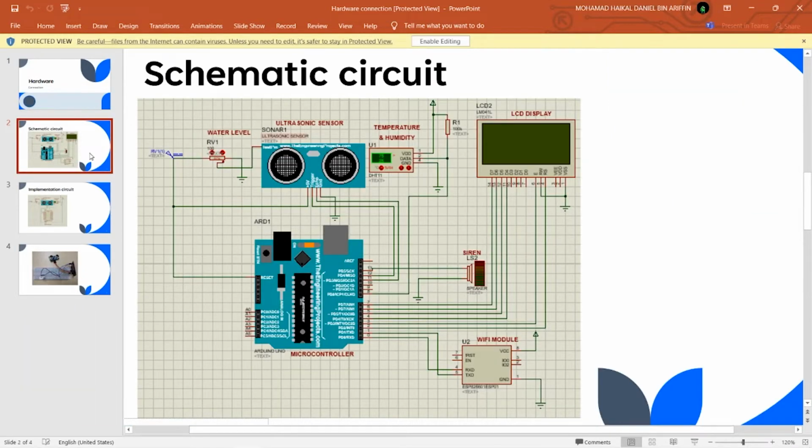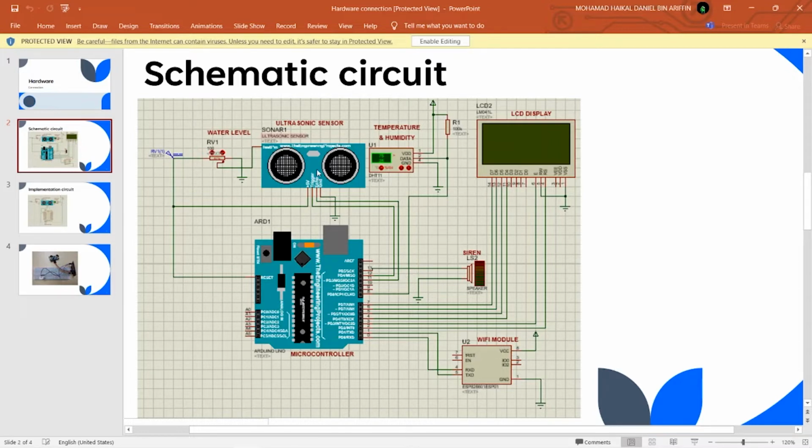I will proceed to hardware connection. This is our schematic circuit, which is the first, our water simulation circuit. We can see here the main controller is the Arduino Uno. And then for the water level, here we use a variable resistor, and then this is the ultrasonic sensor, which is to detect water level, and that is the temperature and humidity sensor, the SHT11, to detect temperature and humidity, and this is the LCD display to display all data from the Arduino, and this is a Wi-Fi module as our Wi-Fi connection.